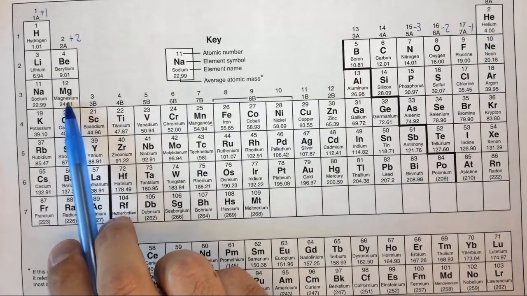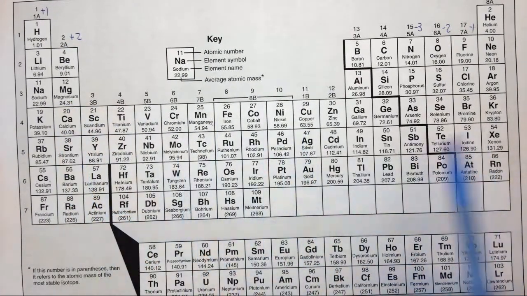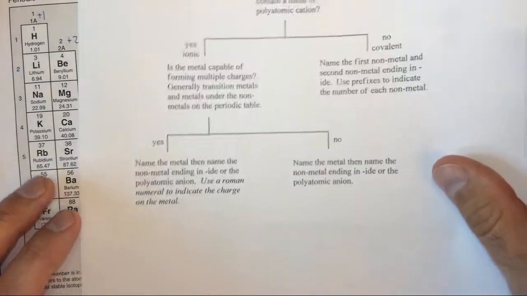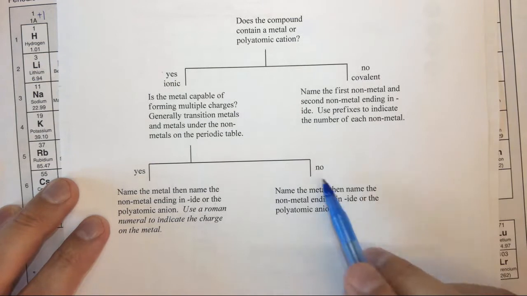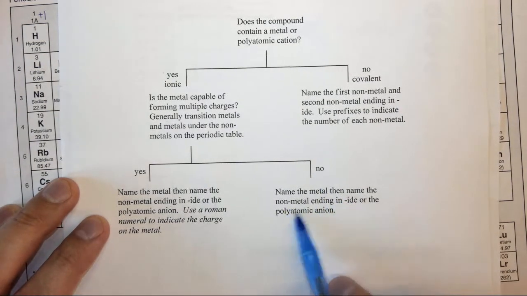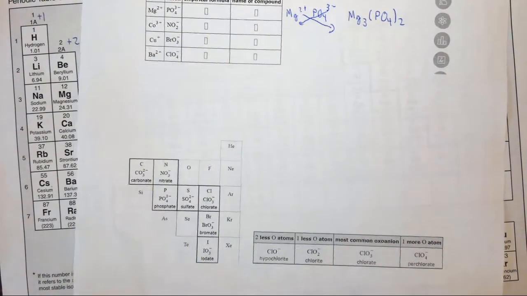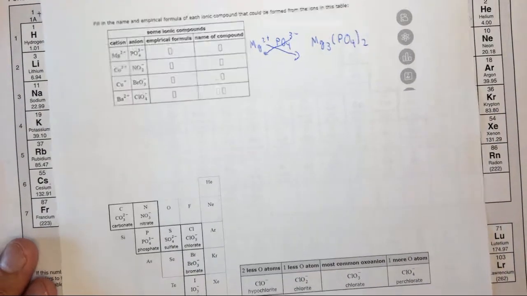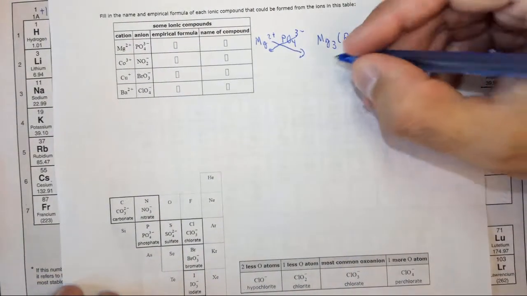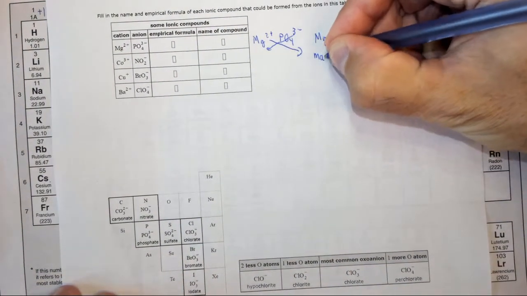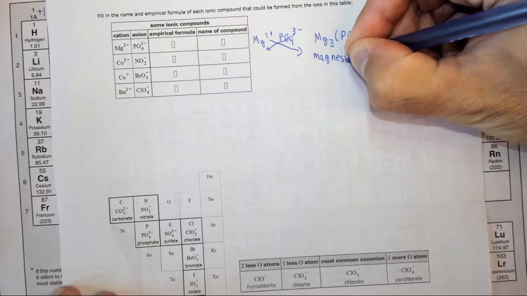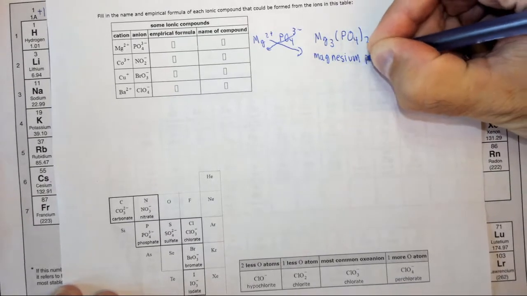It's a main group element, so it's not a transition metal or a metal under a nonmetal. Said another way, it's not capable of forming multiple charges, so therefore no. Name the metal, then name the nonmetal ending in "ide" or the polyatomic anion. In this case, we have a polyatomic anion, phosphate. So this is called magnesium phosphate.